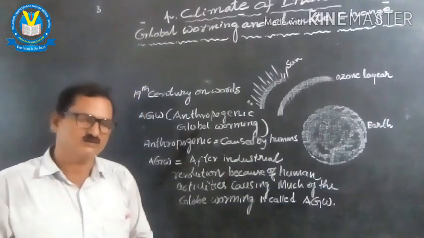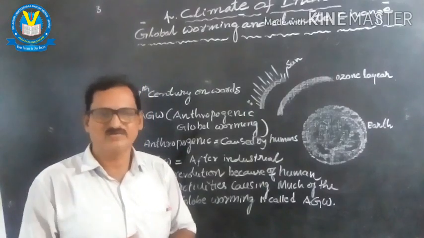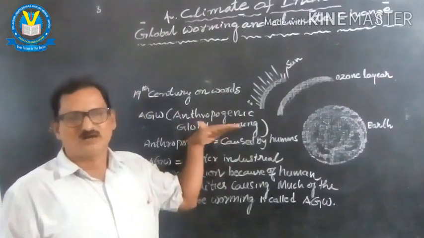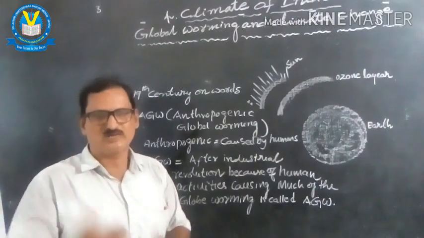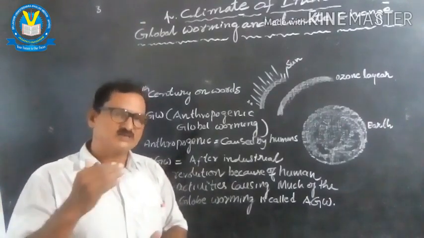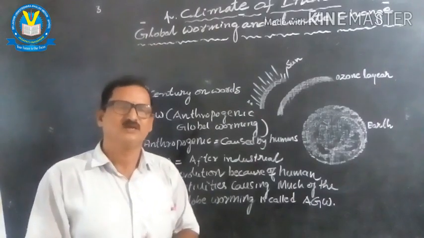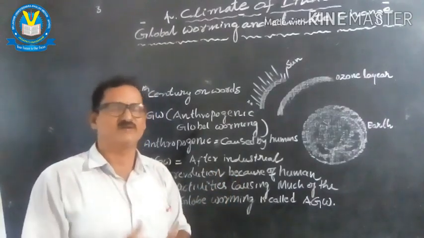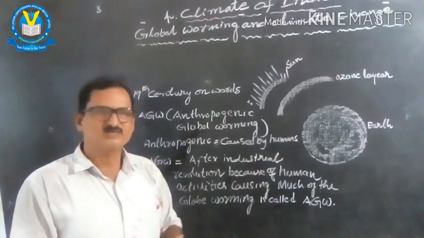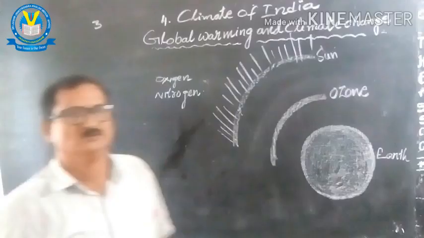Suppose the question is given, what is anthropogenic global warming? It means at the starting of the 19th century, the industrial revolution took place. Because of the industrial revolution, human activities started. It caused warming of the globe in a secondary way. So it is called anthropogenic global warming. Next.